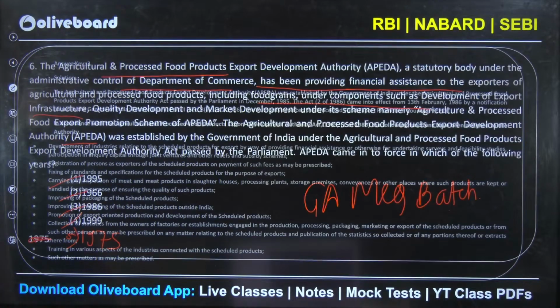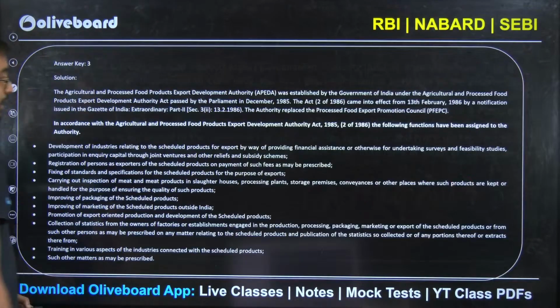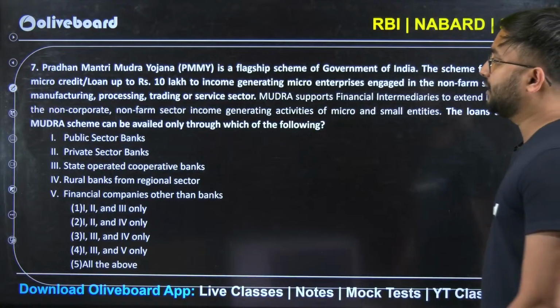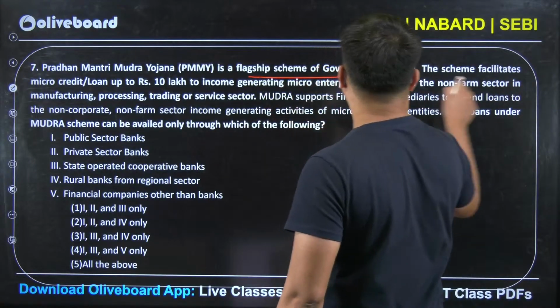So the answer here is 1986, which is correct. That is when APEDA was established. Very simple, no need to discuss these things. Very easy. Pradhan Mantri Mudra Yojana is a flagship scheme for Government of India.